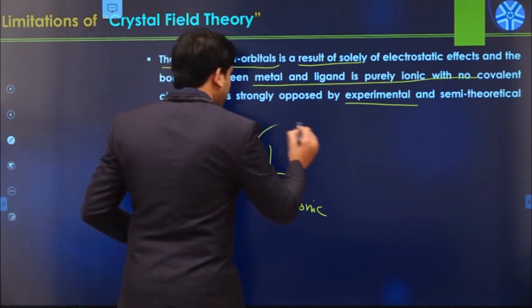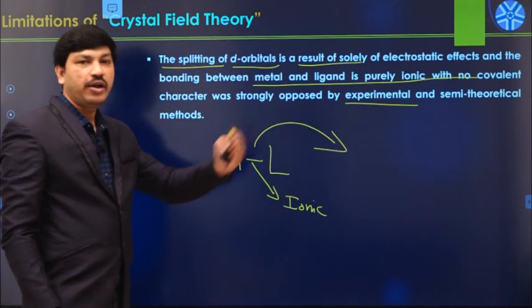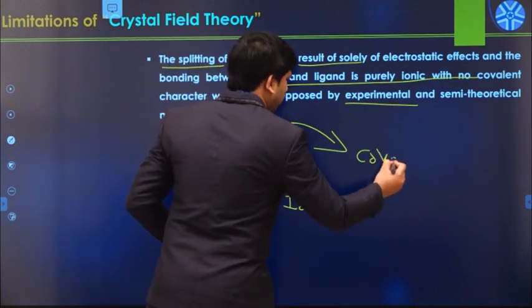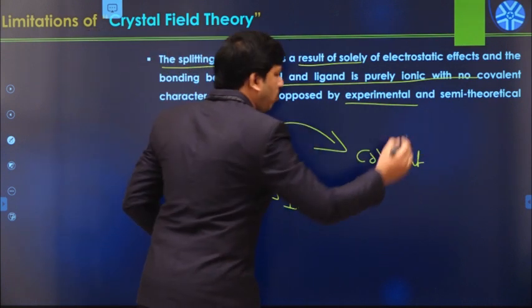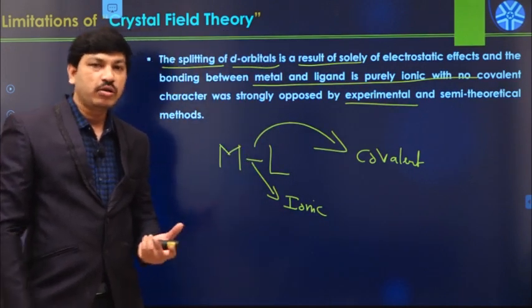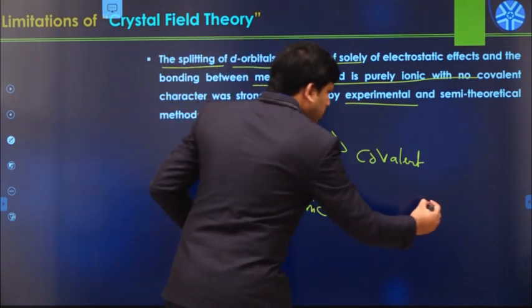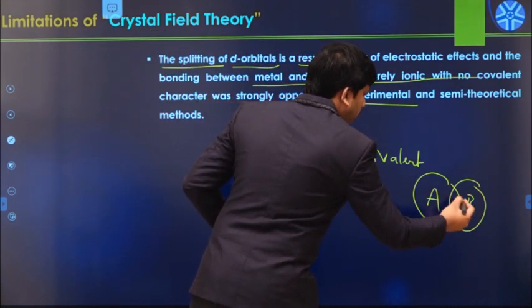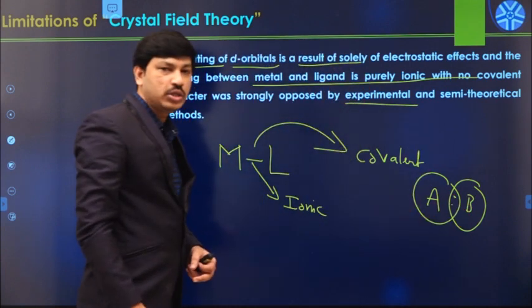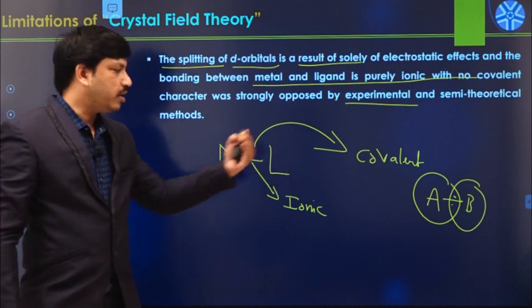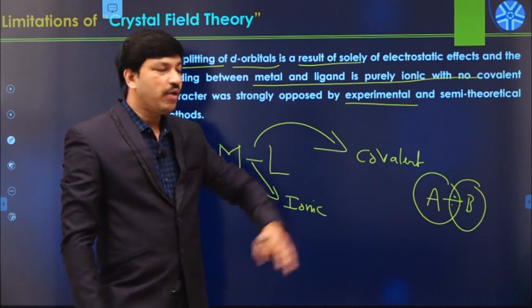According to the experimental results or some theoretical approaches, this bond also has some covalent character. So what is the meaning of covalent bonding? Covalent bonding means there are two atoms, each sharing one electron in this manner, so these two electrons equally belong to both A and B. Like that there is a covalent bond formation.